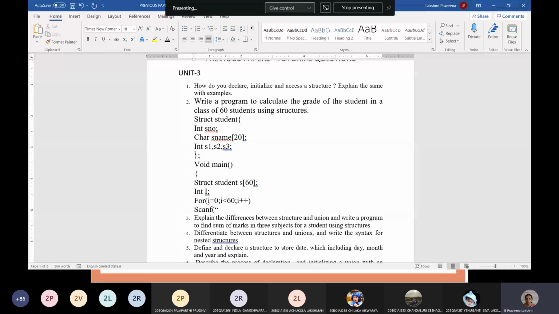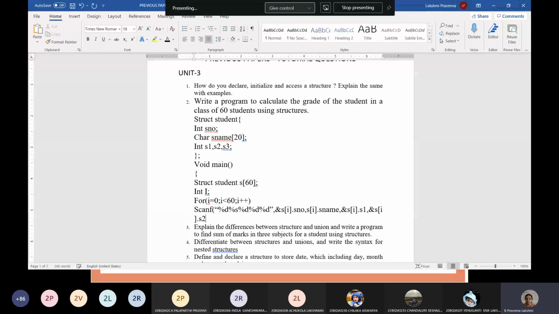S of I is the ith student's data you are taking: S of I dot S number, student number, S of I dot S name, comma, ampersand S of I dot S1 subject marks, ampersand S of I dot S2, ampersand S of I dot S3. Like this you need to enter all the data. And then you just make a grading.